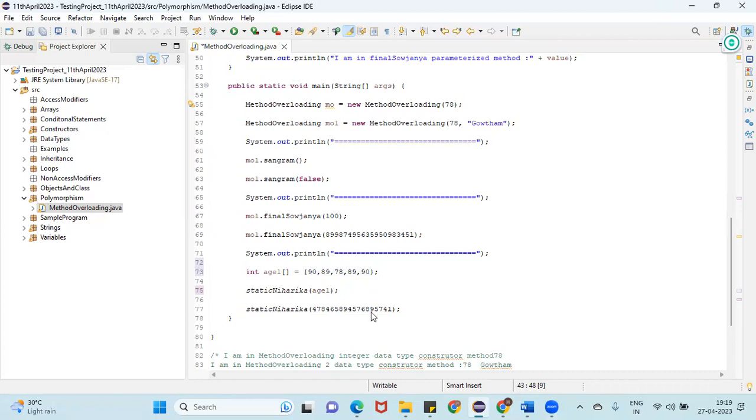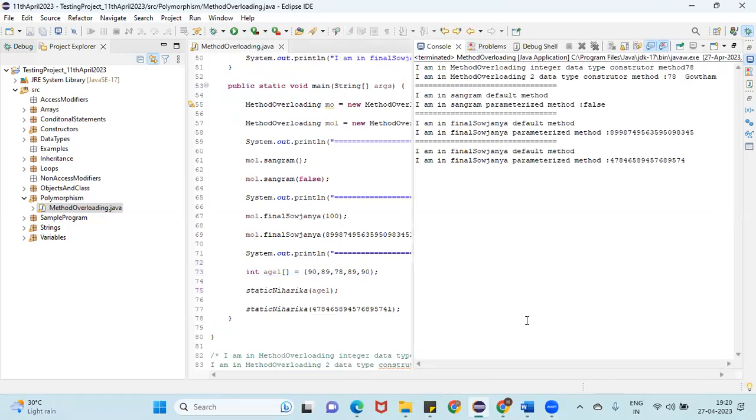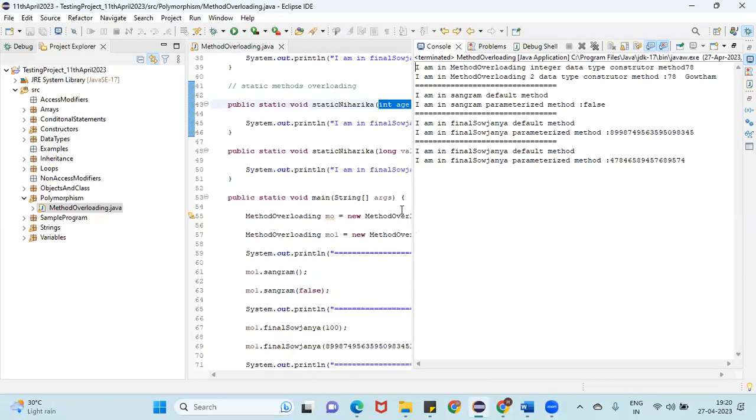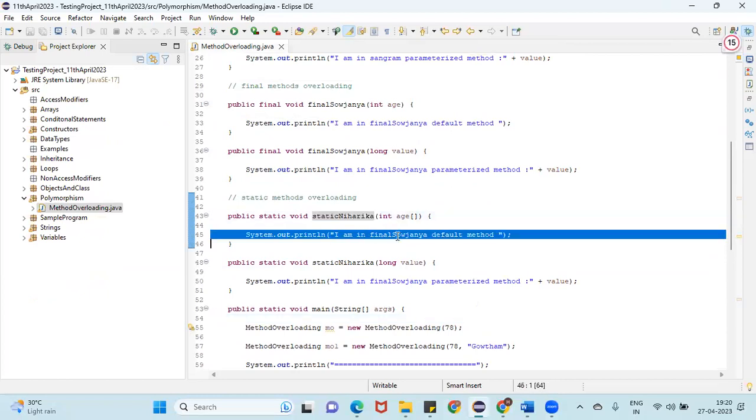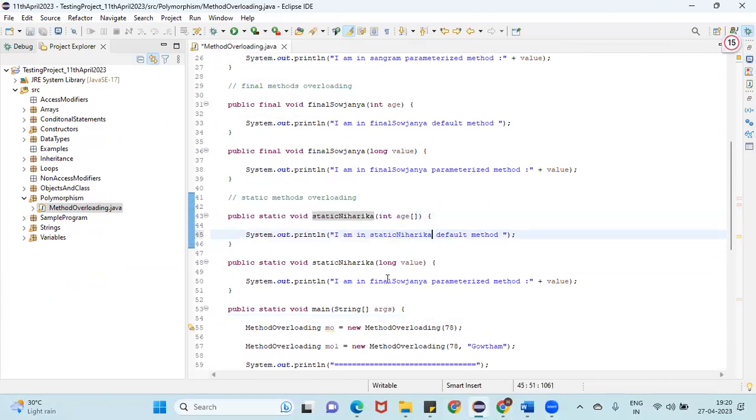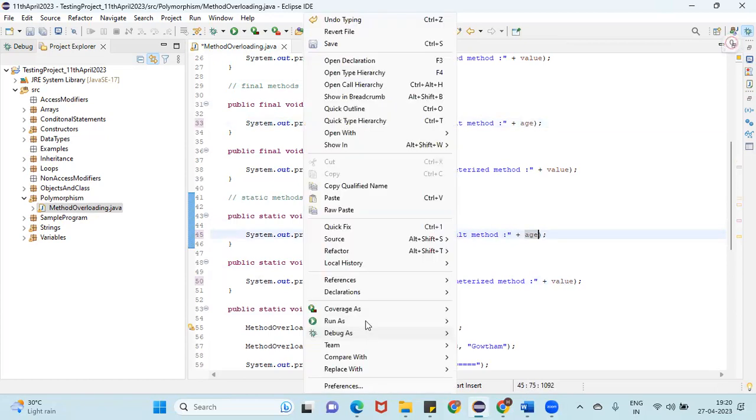Understand? See, if I execute now, are you able to see? So let me change this one. See here, this is static Niharika message and static Niharika message. So let me add age here as well. And here, if I pass age as well, it will not work. Anyways, let me add.